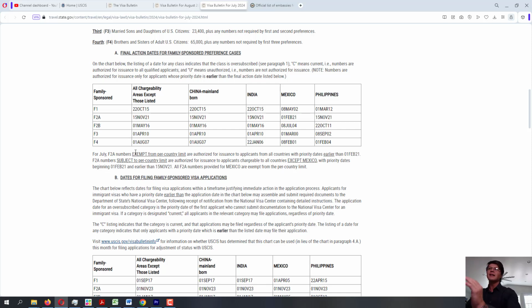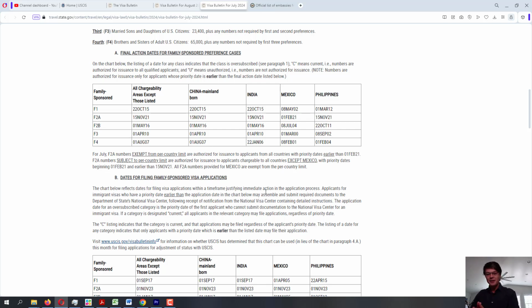Now, final action dates, graph A, is for everyone who wants to see the total length of the backlog for each individual family preference category in a particular chargeability area.